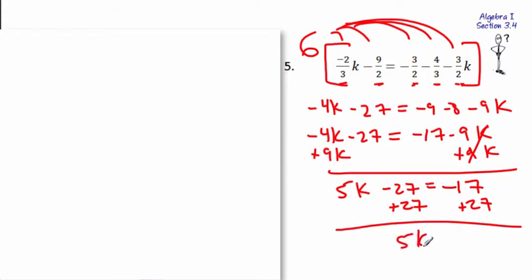We're going to get 5k equals, what do we get here? 17, 10, and then k will equal 2. Okay? So that's how you do one of those fraction equations. That's why we did LCM.